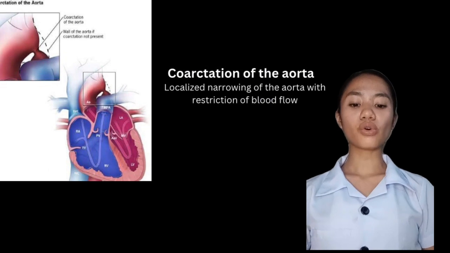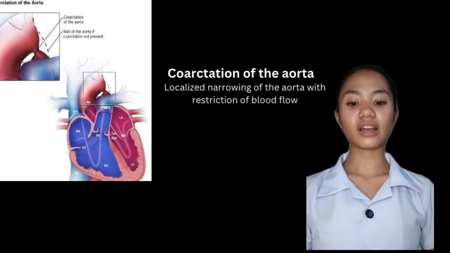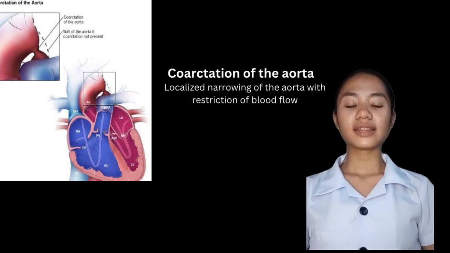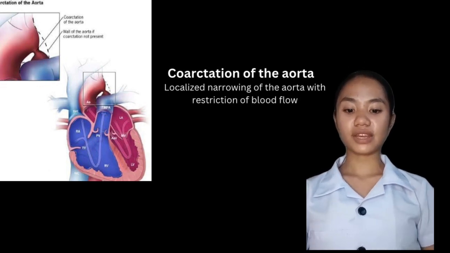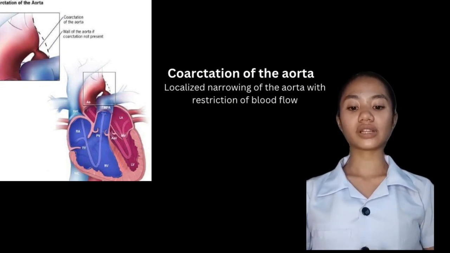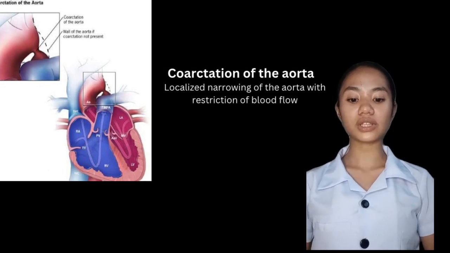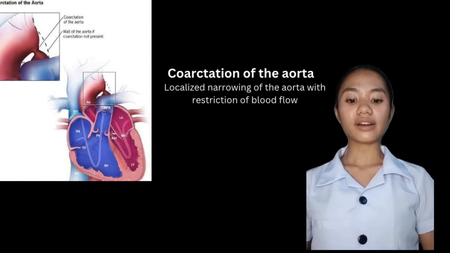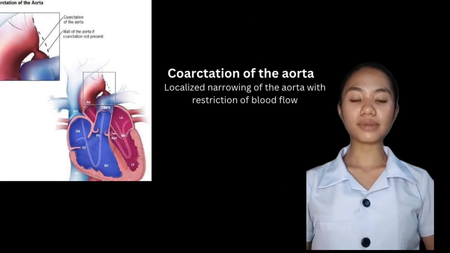The oxygen-poor blood enters the RA, right atrium, or the right upper chamber of the heart. From there, the blood flows through the TV, tricuspid valve, into the RV, right ventricle, or the right lower chamber of the heart. The RV pumps oxygen-poor blood through the PV, pulmonary valve, into the main pulmonary artery (MPA).